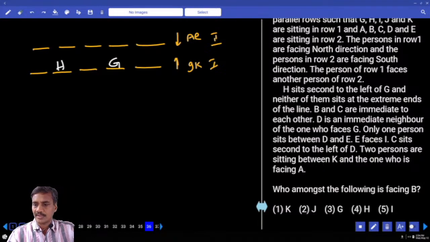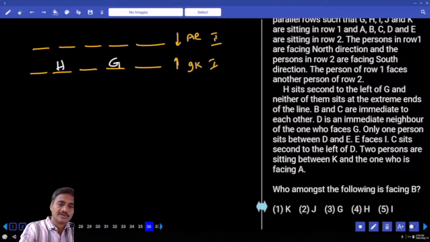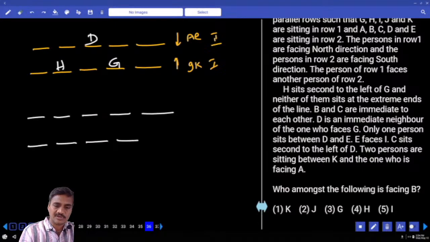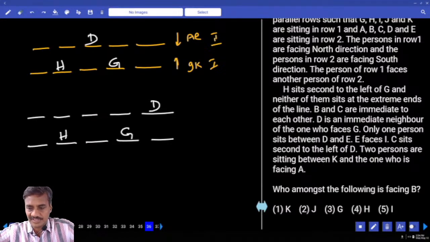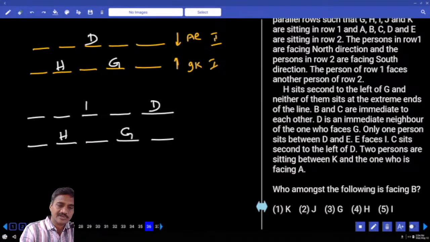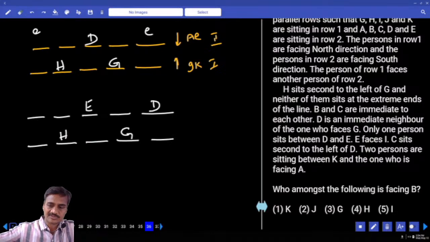And next one, B and C are immediate to each other, and D is an immediate neighbor of the one who faces G. D can be here, or what is the next possibility we have? Now G is here and H is here, D will be at this. And E is an immediate neighbor of the one, only one person between D and E. Now in between D and E there must be exactly one. Here again, in between D and E there must be exactly one.